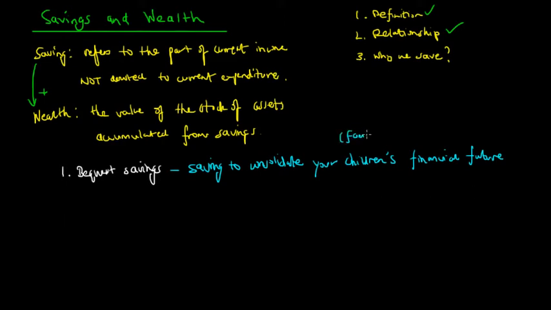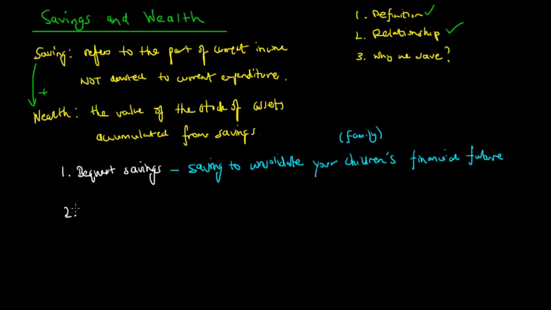And even if you have no children, or unluckily if you have no family, then some people may choose to save for their favorite charity, for example. And that's the idea of bequest saving: saving to consolidate your children's financial future or to pass on your wealth to someone else.